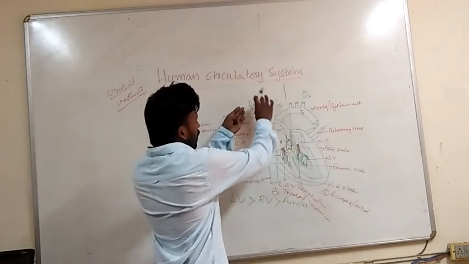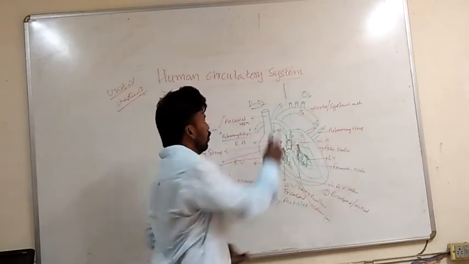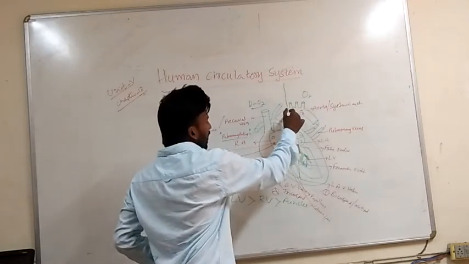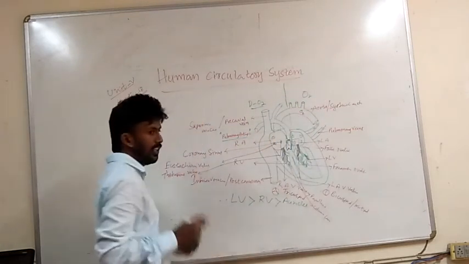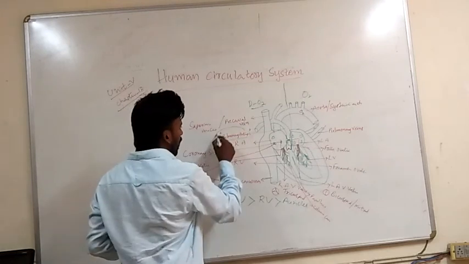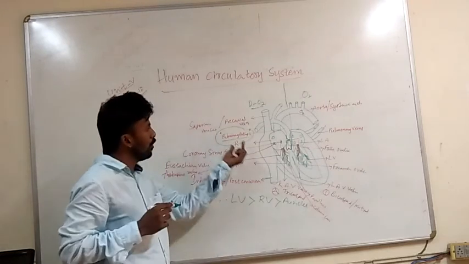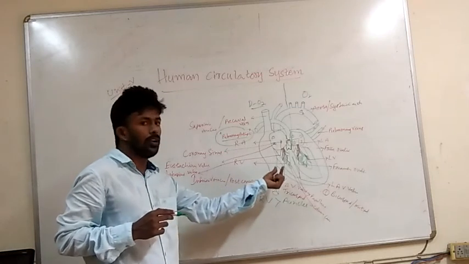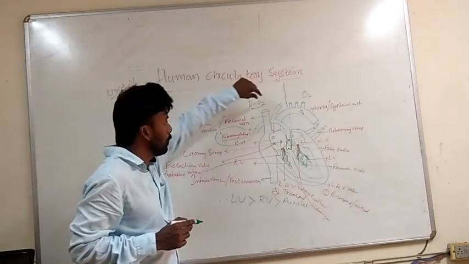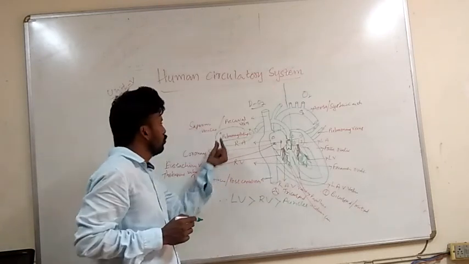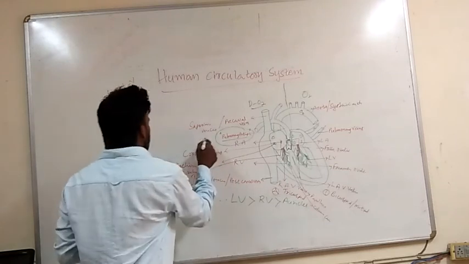Please make sure this is deoxygenated and this is oxygenated through the lungs. This is a cycle. Cycle means circuit. The pulmonary artery has the main role here, to take the deoxygenated blood to the lungs for purification. So this is known as the pulmonary circuit.